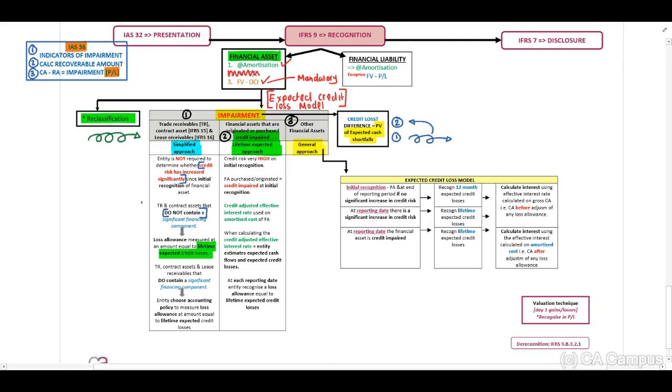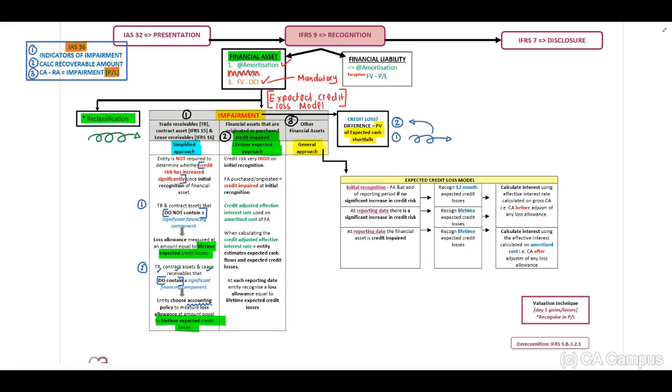In the second scenario, when we have trade receivables, contract assets, and lease receivables that do contain a significant financing component, our entity can choose the accounting policy and measure a loss allowance at an amount equal to our lifetime expected credit losses. Okay guys, I know I have said this, but this is unfortunately theory that we need to work through. Let's just quickly work through this and then we can work through examples.